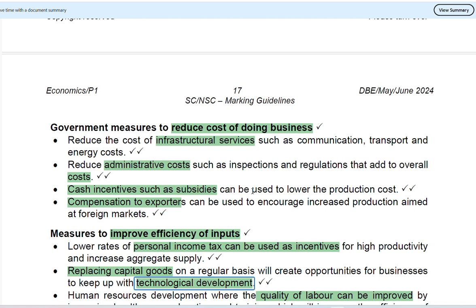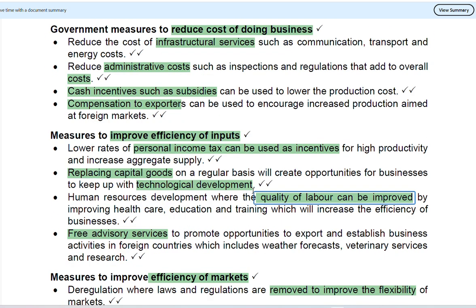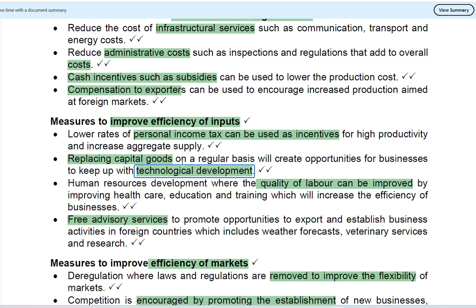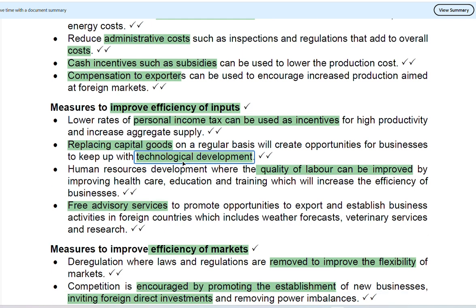Competition of exporters. Government can find a way to assist or subsidize the exporters in order to ensure that they increase the sales they make to the foreign market. What else can be done to increase economic activity or boost the economic activity of the country to pull the country out of recession? The measures of improved efficiency of input can be done. How can that be done?